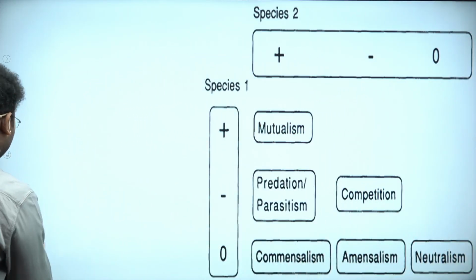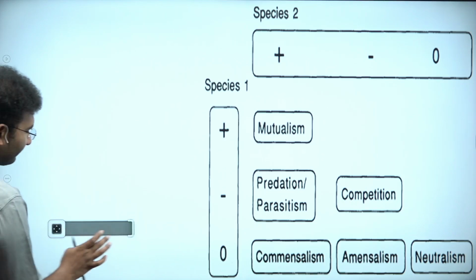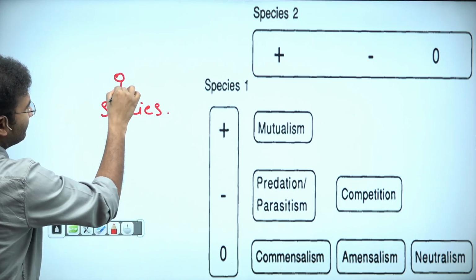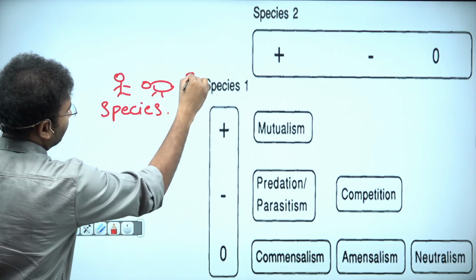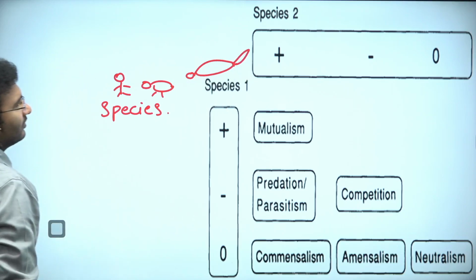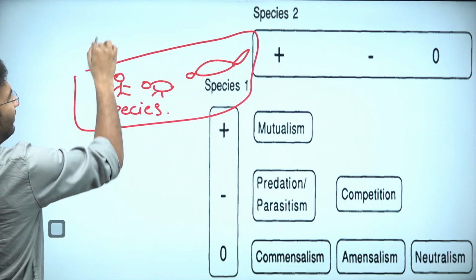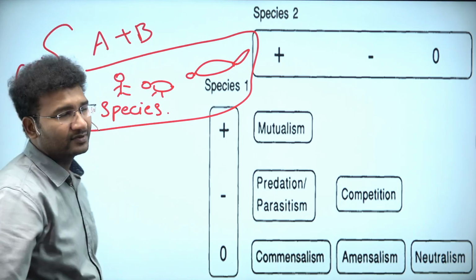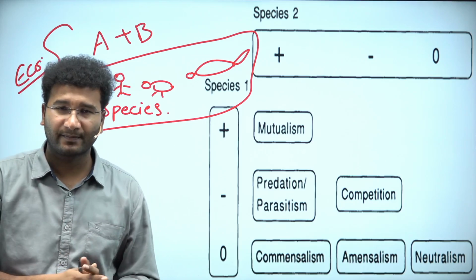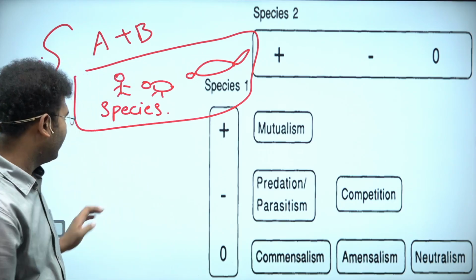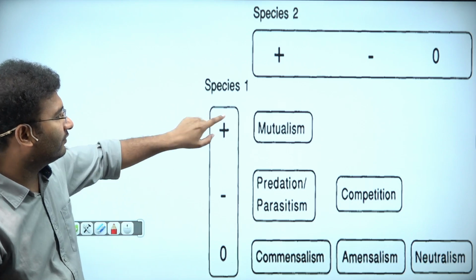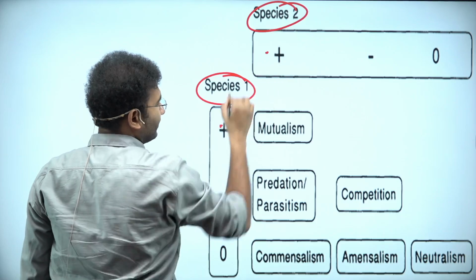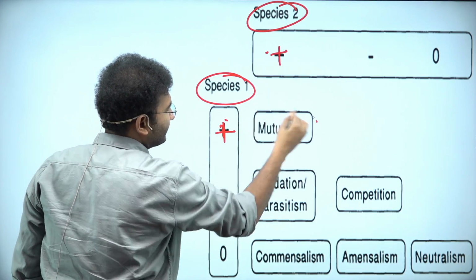The ecosystem is nothing but where you get to see a different set of species. There are multiple species, different species, right? And in this you add abiotic factors plus biotic factors, this becomes an ecosystem. And in this ecosystem there are certain kinds of interactions that you need to know. Very easy these interactions are. If one species is benefiting the other species, this is species 1 and this is species 2, if they both benefit each other, this is called mutualism.